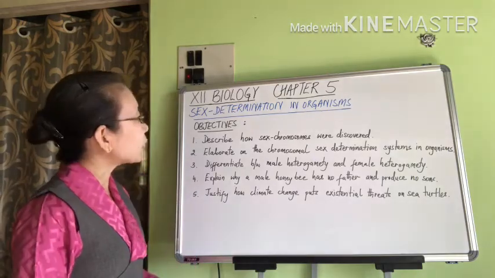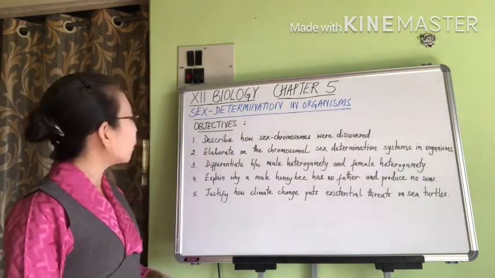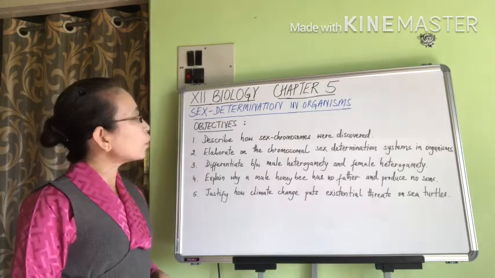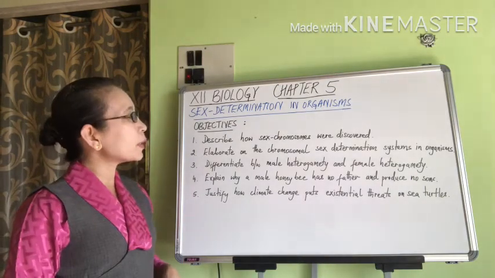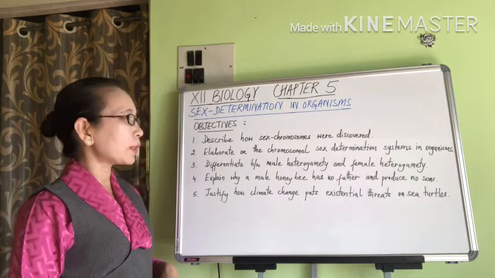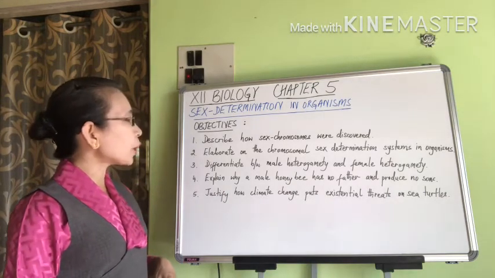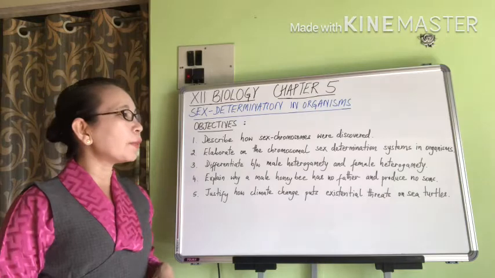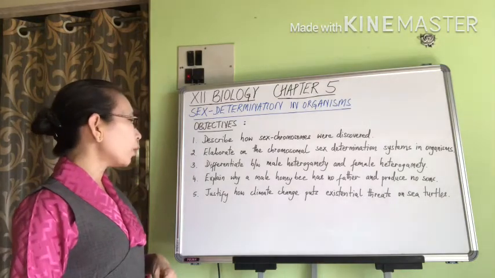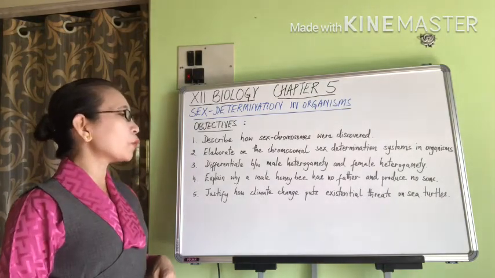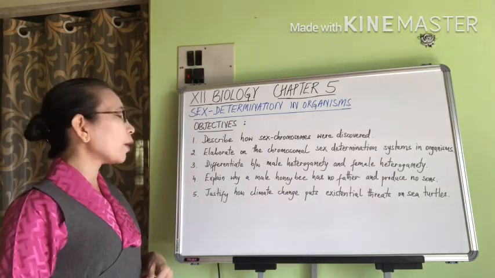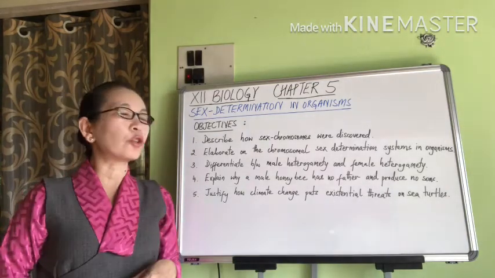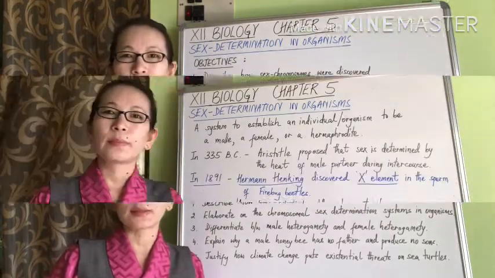The learning goals to be achieved from this session are: 1. Describe how sex chromosomes were discovered. 2. Elaborate on the chromosomal sex determination systems in organisms. 3. Differentiate between male heterogamety and female heterogamety. 4. Explain why a male honeybee has no father and produces no sons. And 5. Justify how climate change puts existential threats on sea turtles.